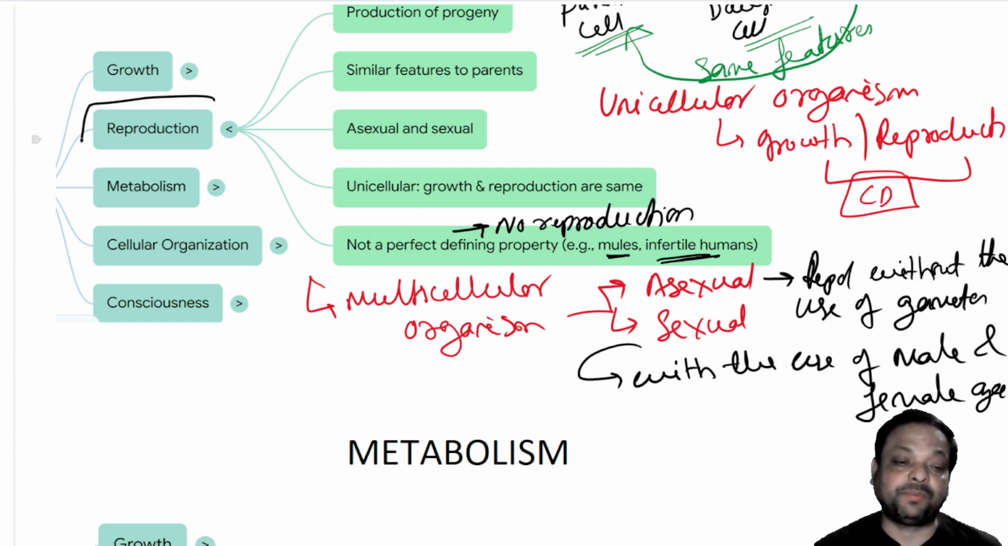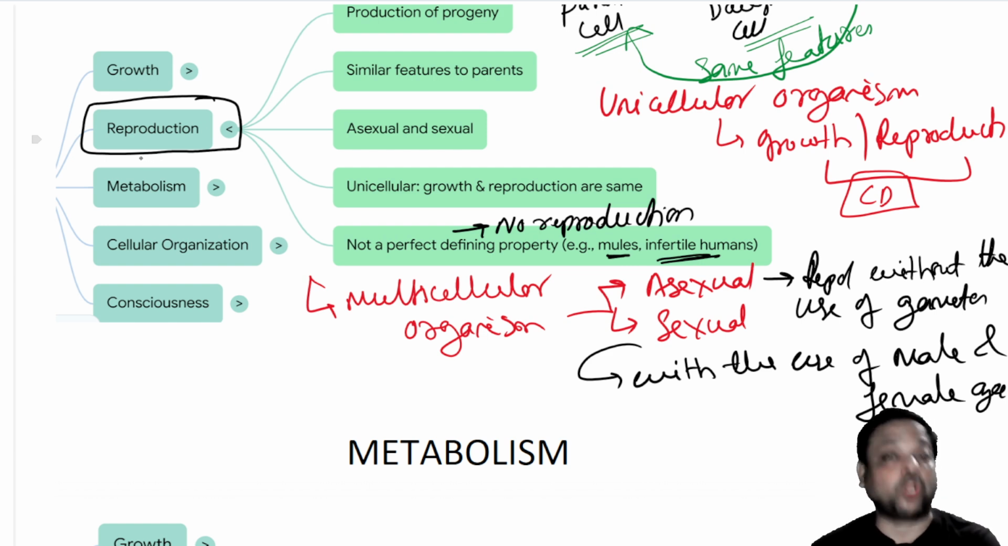So reproduction is a defining property, as it is found in living organisms and not in non-living things, but it is only partially a defining property. It is not a complete defining property because some living organisms are unable to reproduce. So this is all about reproduction.